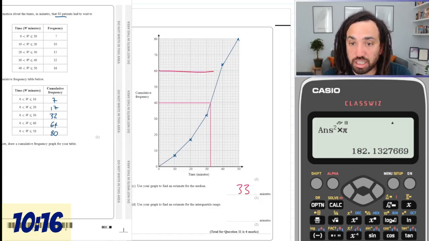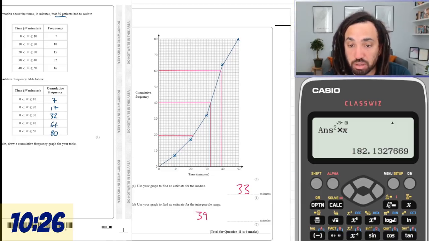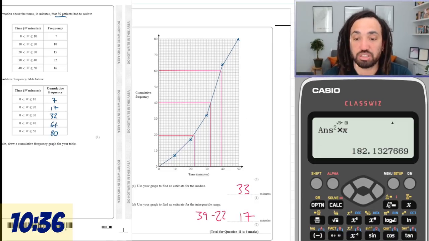Interquartile range. Okay, so 3/4 of the way it will be the 60th position. So come all the way down there. That to me looks like 39. And then 1/4 of the way is the lower quartile. So come down there. That to me looks like 22. So one minus the other is 17. So we're going to go with that.